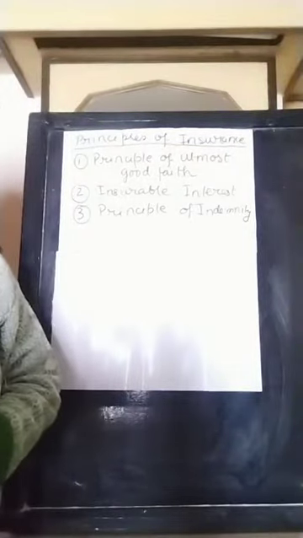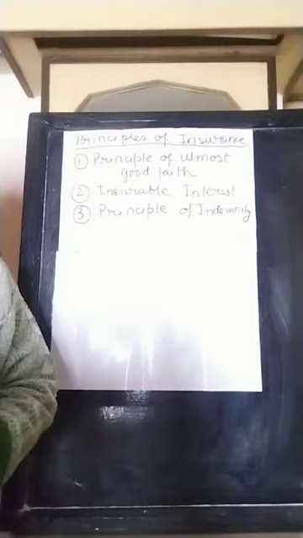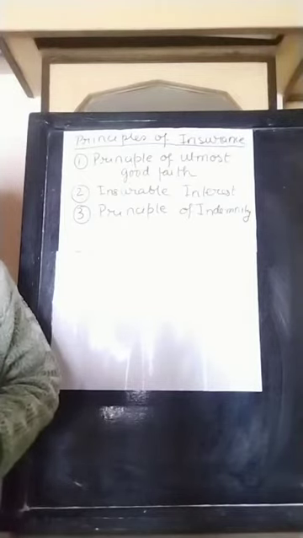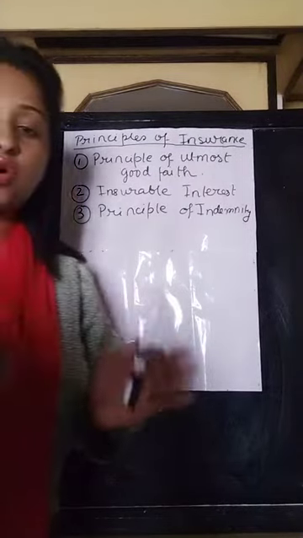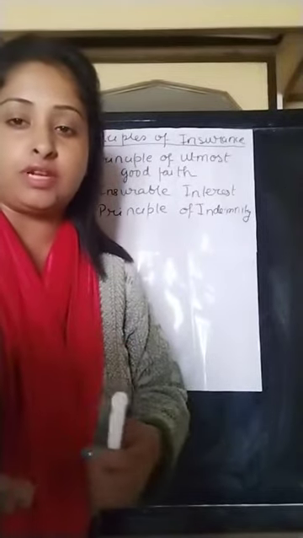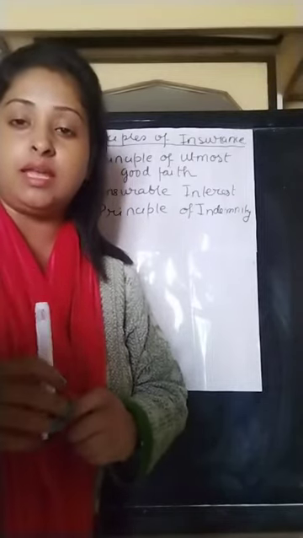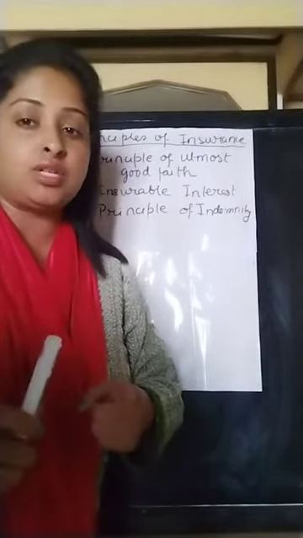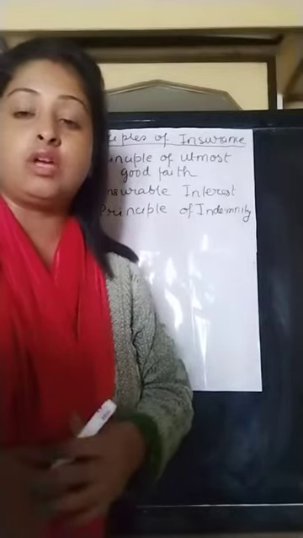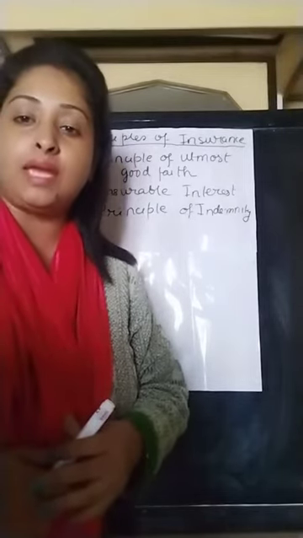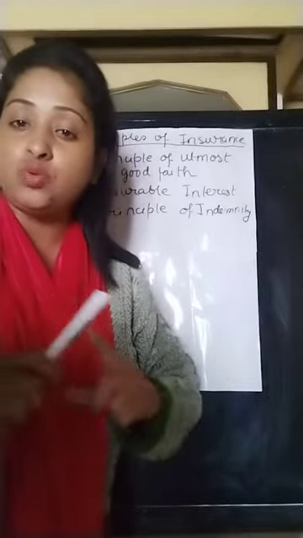The loss or the damage occurred to the insured must be made good. The insured can get only the compensation for the actual loss that has occurred. He cannot make any profit out of it. For example, if the policy of the insured person is of rupees 2 lakh, but the damage that has happened is of rupees 50,000, the insured will be paid only rupees 50,000, not the whole policy value of rupees 2 lakh.